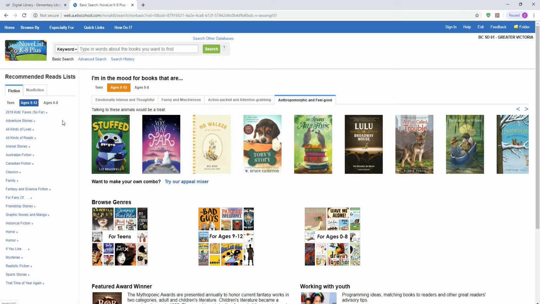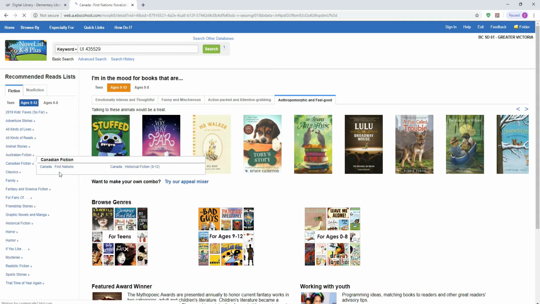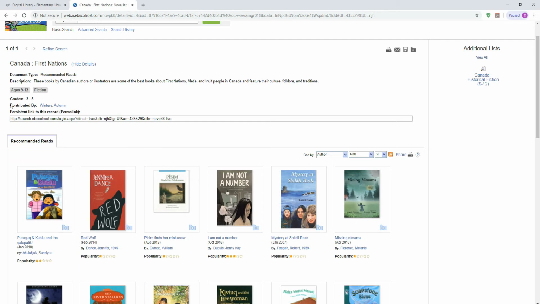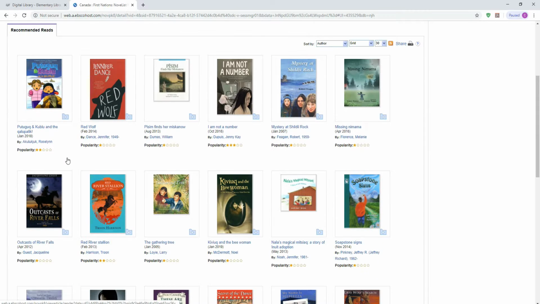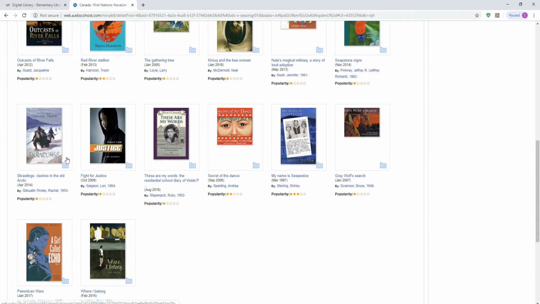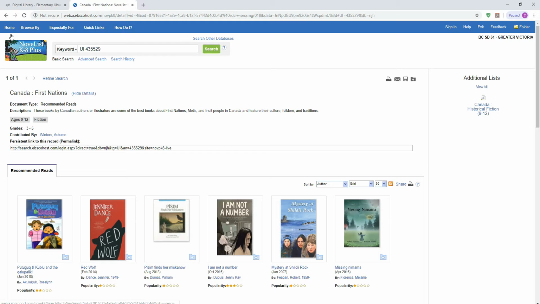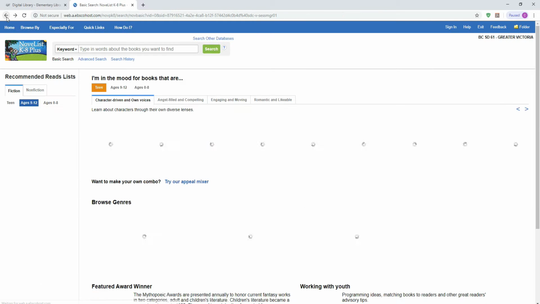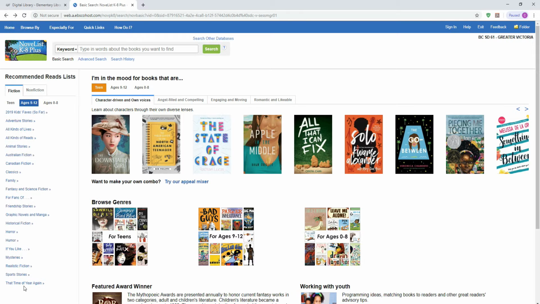But then here on the left-hand side, it breaks it down even further. It gives all different kinds of genres. You can connect it through to Canadian fiction or First Nations even. My computer is being slow today, but it will get up in a second. So here are some recommended reads for ages 9 to 12 that have a First Nations connection in Canada. We have quite a few of these in our library already. And going back, you'll see even more.